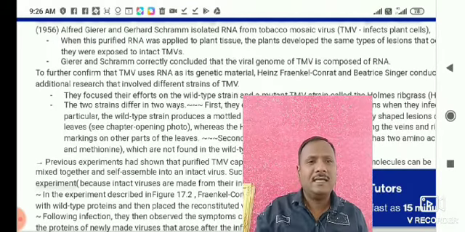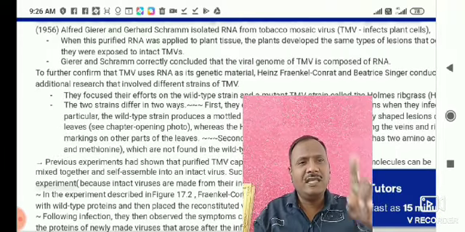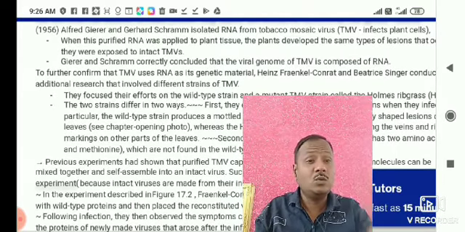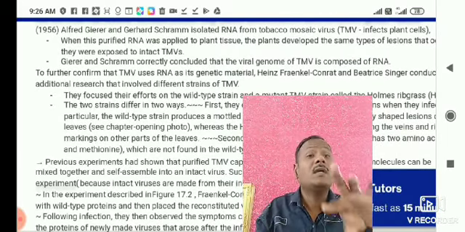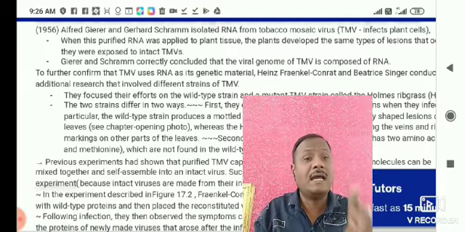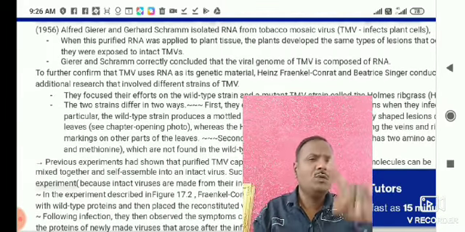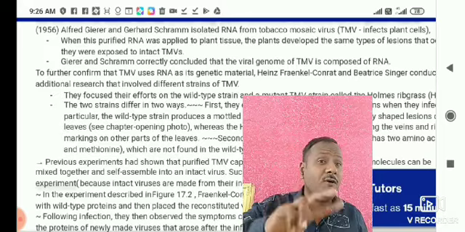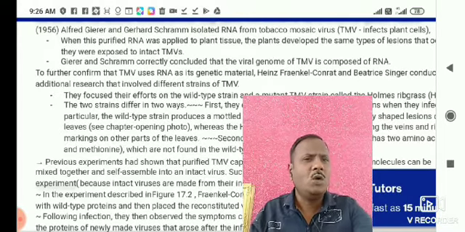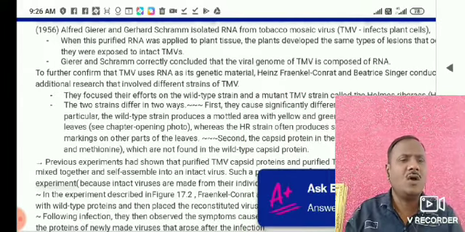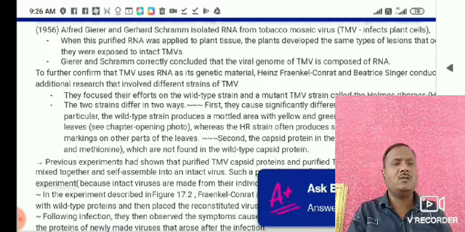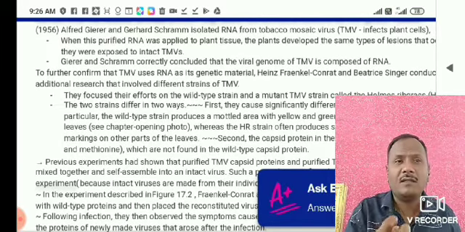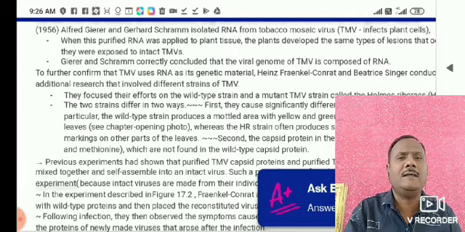He said that yes, this infection is only due to the RNA, because RNA is a genetic material which is responsible for transformation. Transformation means whatever the actions on the leaf, they are due to the presence of that type of RNA.